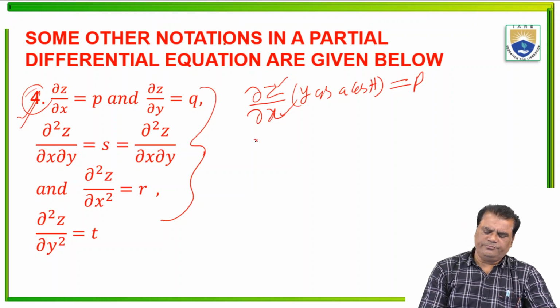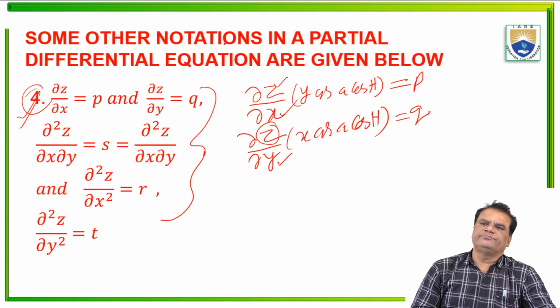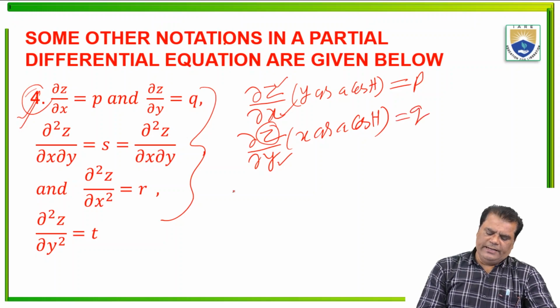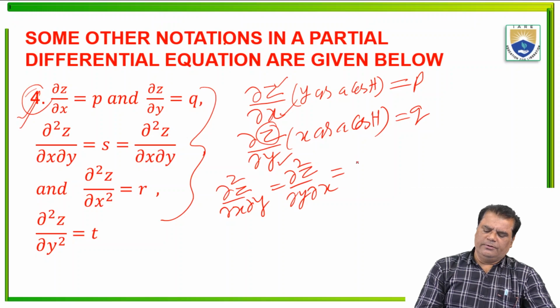And dou z over dou y, the partial derivative with respect to y, where x is constant, is represented by q. Then dou 2z over dou x dou y, equal to dou 2z over dou y dou x, is represented by s.